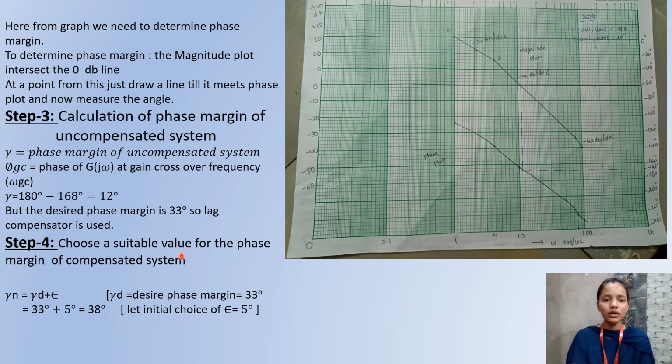Step 4 is to choose a suitable value for the phase margin of the compensated system. Here gamma n equals gamma d plus epsilon. Here gamma n is the new one, and gamma d is the desired phase margin, which is 33 degrees, and epsilon is 5 degrees. We substitute the values, we get 38 degrees.